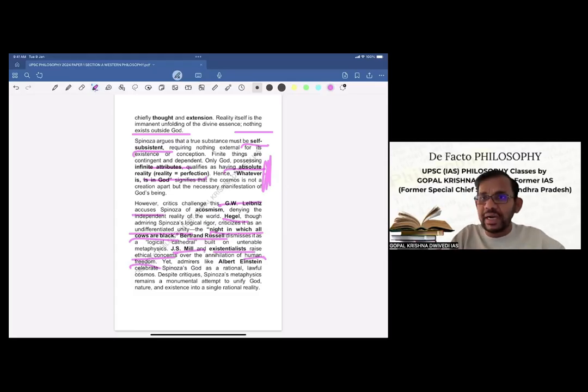Yet, as I told, our critical evaluation has to be balanced. On the one hand, yes, you tell who are the critics and what they have said. On the other hand, if there are some supporters or admirers also, that also you need to mention. So accordingly, yet admirers like Albert Einstein celebrate Spinoza's God as a rational, lawful cosmos. So you see, both sides we have written. And then finally, concluding remarks. Despite critiques, Spinoza's metaphysics remains a monumental attempt to unify God, nature, and existence into a single rational unity.